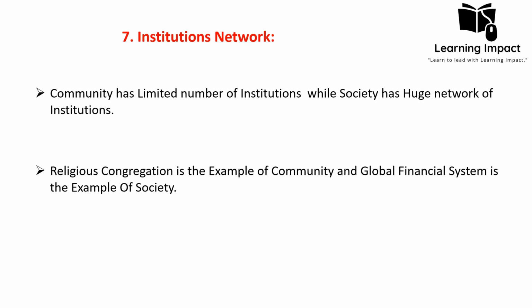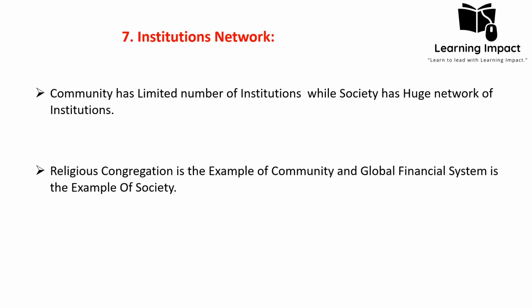For example, a religious congregation is an example of a community, but there is only one institution at play, that is the religion institution. But in case of the global financial system, it is a kind of society, and there are many institutions at work. For example, central banks, commercial banks, investment firms, stock exchanges, insurance companies, rating agencies, regulatory bodies, international financial institutions, and many other institutions. So all these institutions run the global financial system, which is called a society.